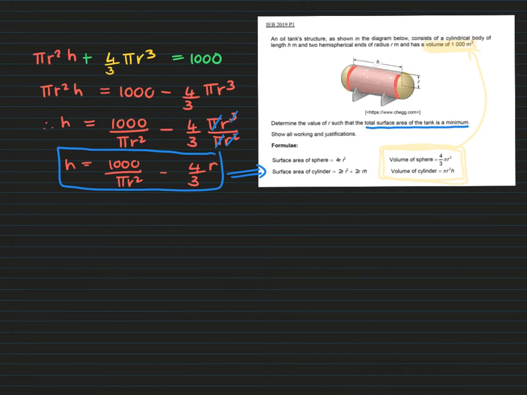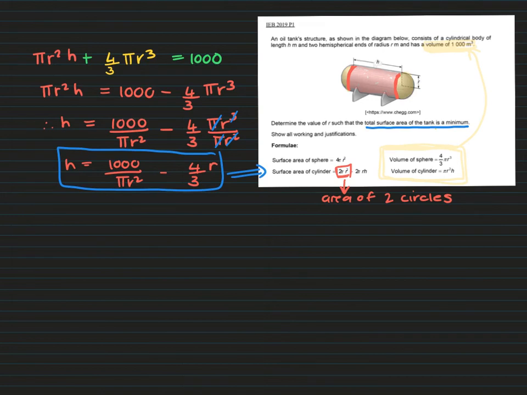part of the formula. You're going to exclude the 2 pi r squared, this bit over here, because this is representing the area of the 2 circles. Remember that the area of a circle is pi r squared. So this part of the formula is representing the lid and the bottom of your cylinder. But those circles aren't going to be here because we've got those hemispheres on either side.